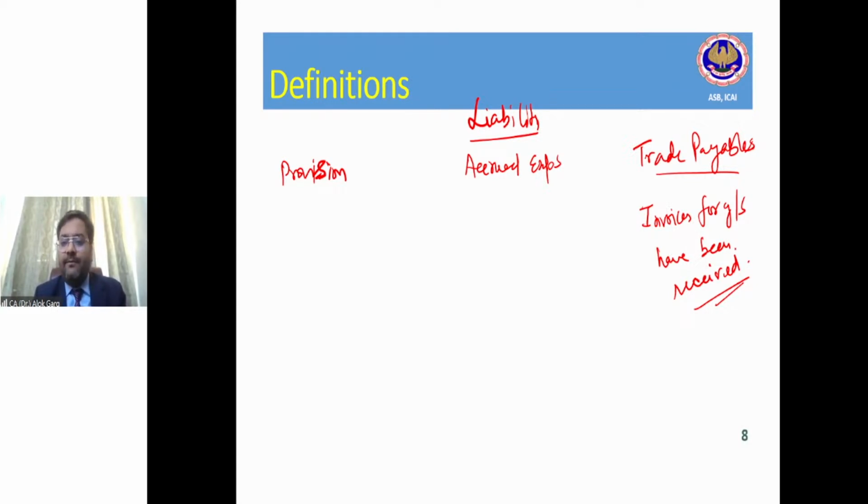Second example could be rent. For example, the rent cycle is 15 to 15, right? On the 15th of every month, the rent becomes due and the company has to pay a rent. And I'm assuming it is not an advance rent, it is a rent on accrual basis.